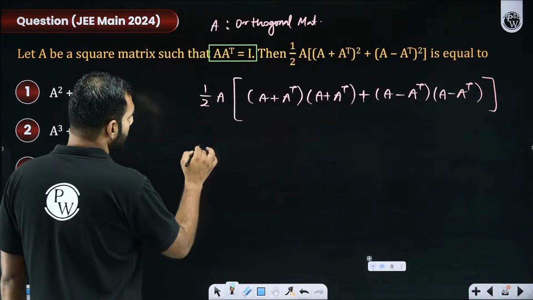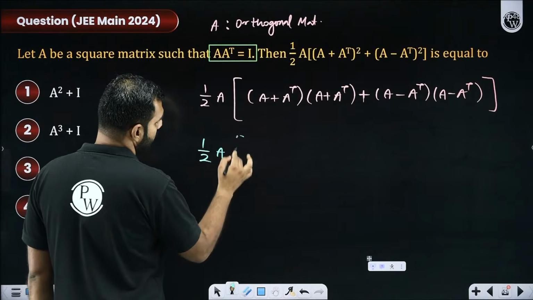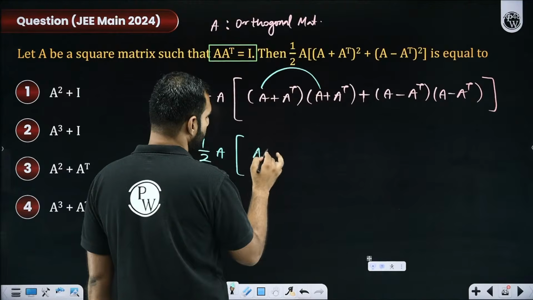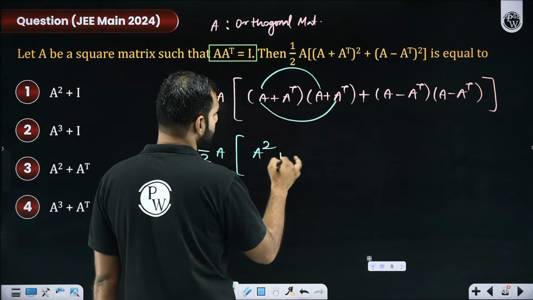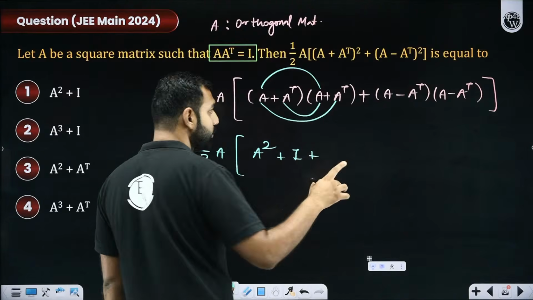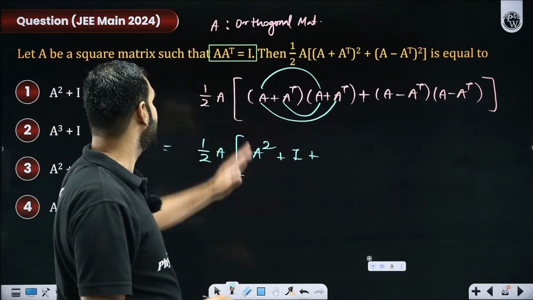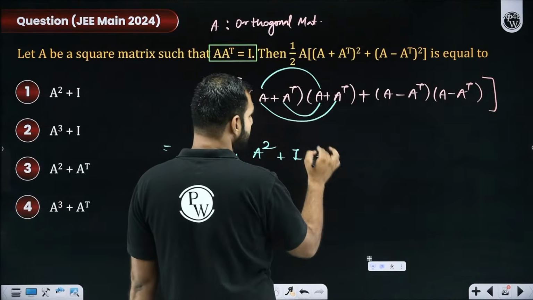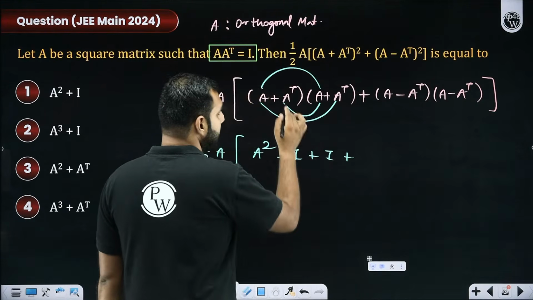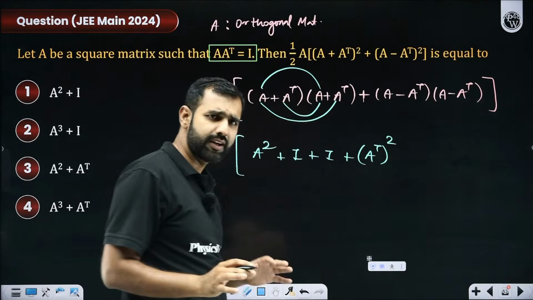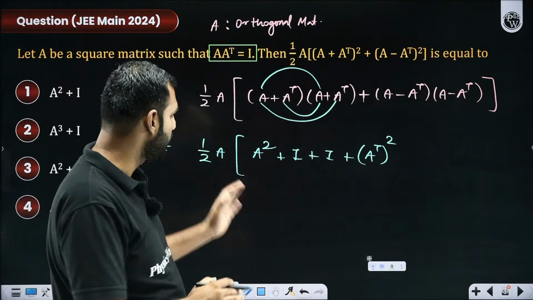So what does it mean? This is 1 by 2. This is A outside. I hope no confusion on that. Then A into A, that's A square. Then A into A transpose. A into A transpose is the identity matrix, that's I. A transpose into A, that is also going to be I. Because if A into A transpose is I, then A transpose into A is also going to be I. Then plus A transpose into A transpose, that's A transpose square. Everybody understood my language? Everyone comfortable with what is being done?